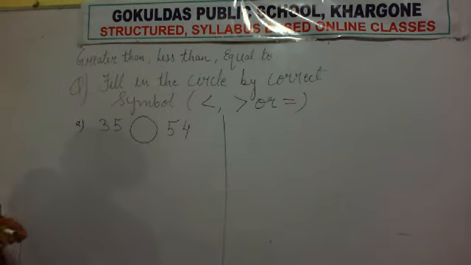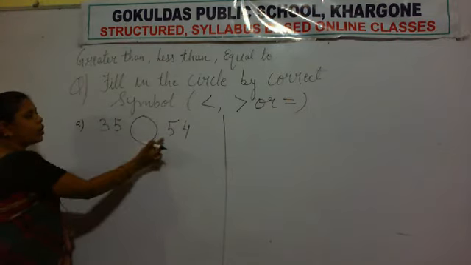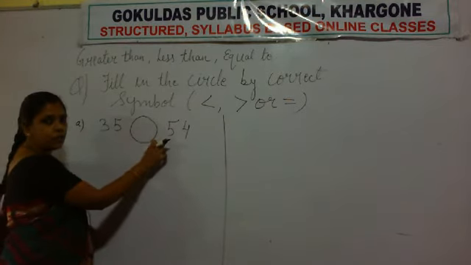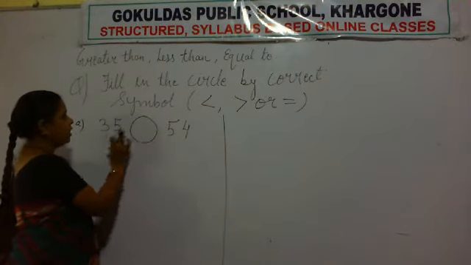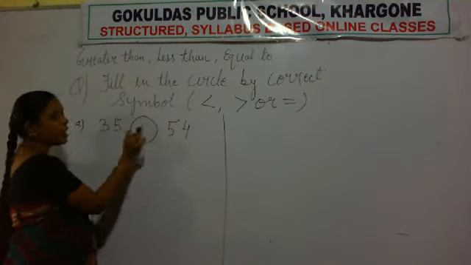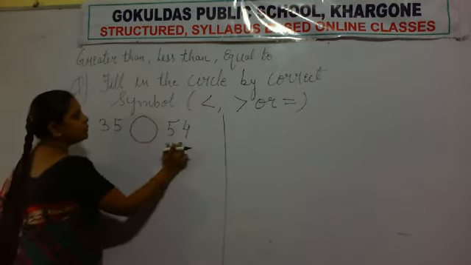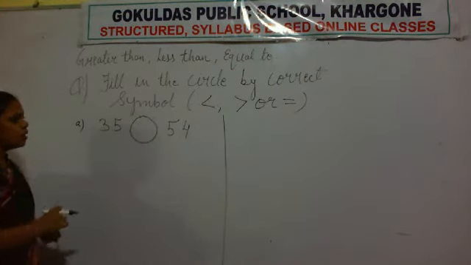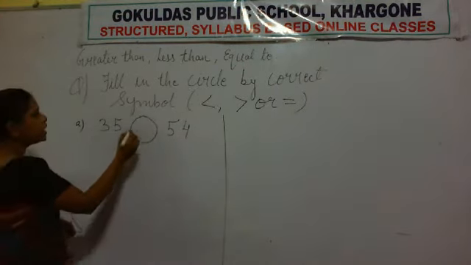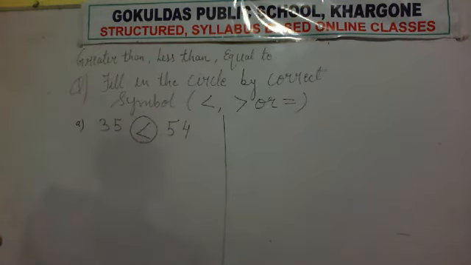Okay. So which number is bigger and which is smaller? For that we first check the first digit of both numbers. Here the first digit is 3 and here it is 5. Among 3 and 5, which is greater? 5 is greater. That means 54 is greater than 35. So which symbol will come? The mouth of the crocodile is open towards the bigger number. So this symbol will come here.